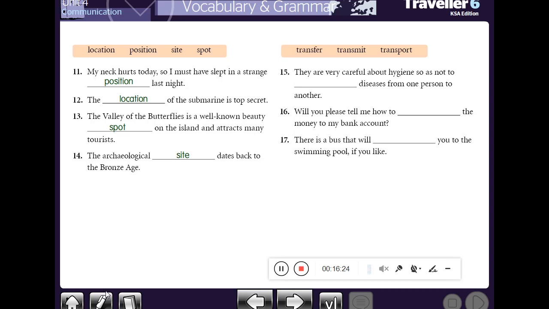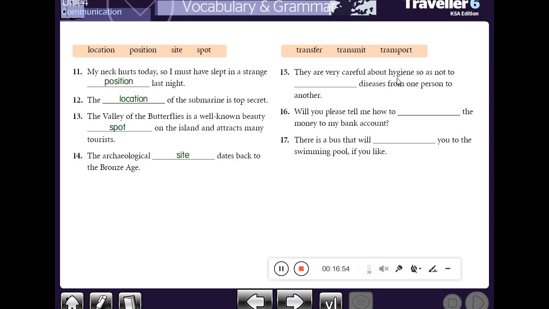Okay, here we have the word transfer, transmit, transport. Number 15. They are very careful about hygiene.